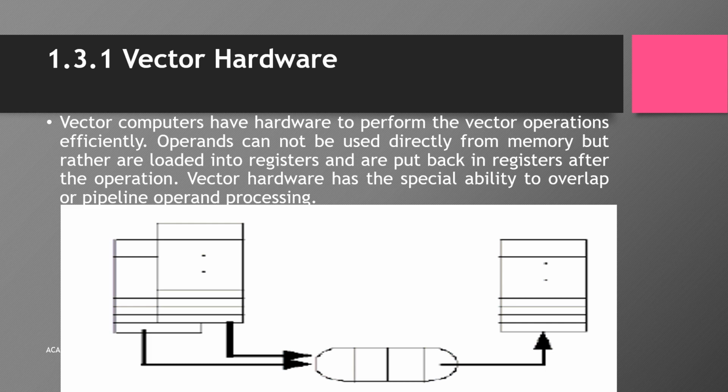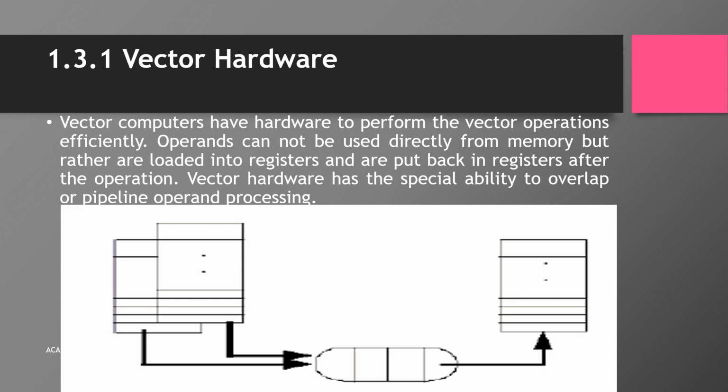So the vector hardware has a special ability to overlap or pipeline operand processing. So that means we can go for applying parallelism over here. That means the pipeline operations, before one process is completed, another process can be in the pipeline.